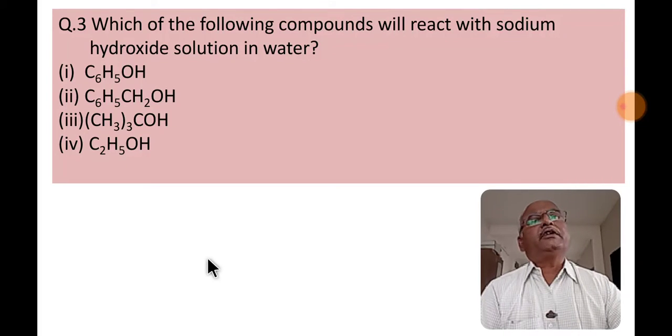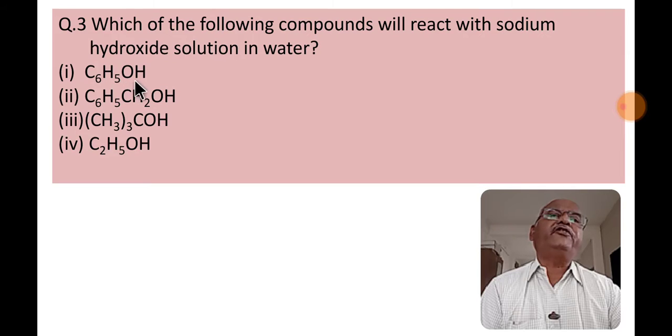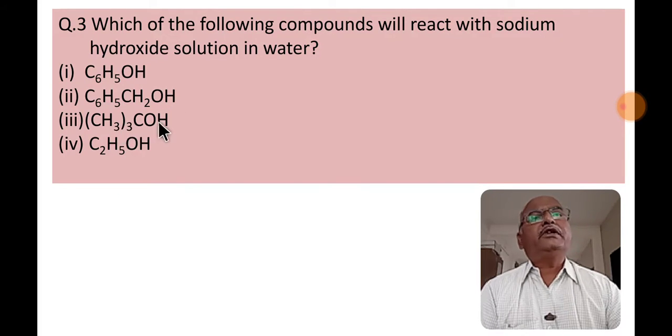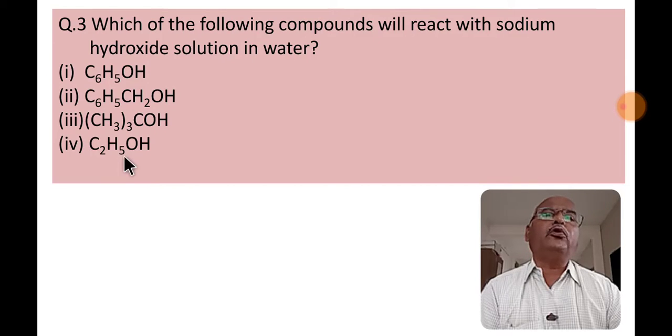So look here, the first option is C6H5OH, that is phenol. The second option, benzyl alcohol. Third option, tertiary butyl alcohol. Fourth option, ethyl alcohol.